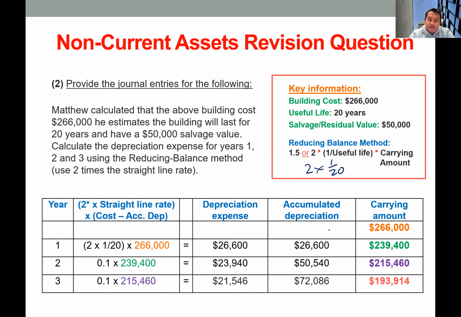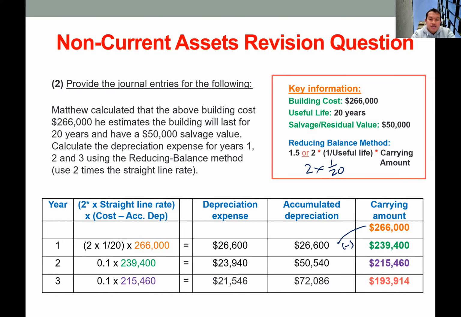Okay, so the book value or carrying value by the end of the first year will be the cost minus the accumulated depreciation, so we have 239,400. Then for year 2 we use the same rate, now applied to the book value at the end of year 1.